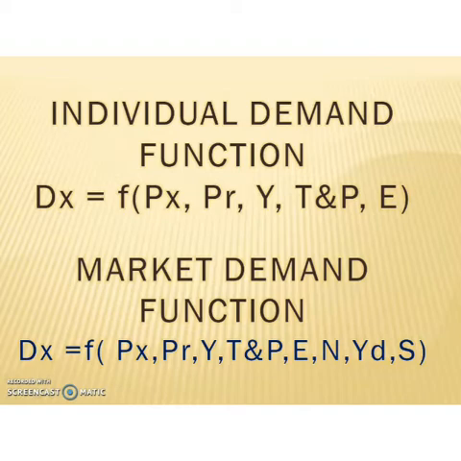So this is the indication of individual demand function and market demand function. Today we are going to explain more about individual demand function.